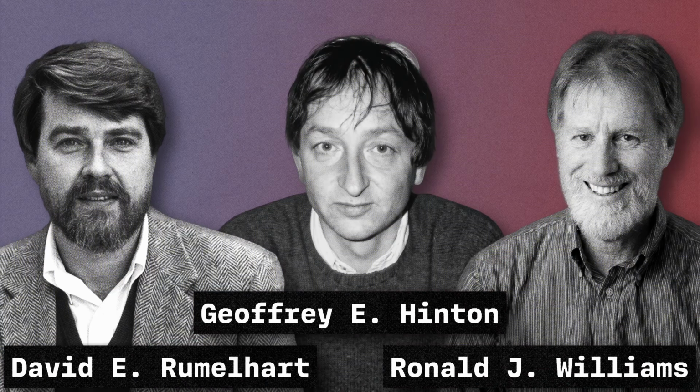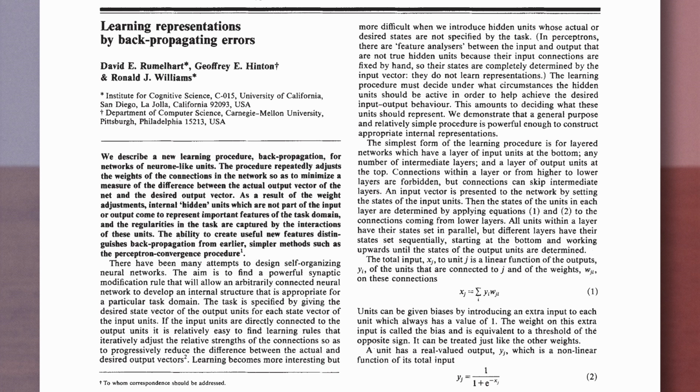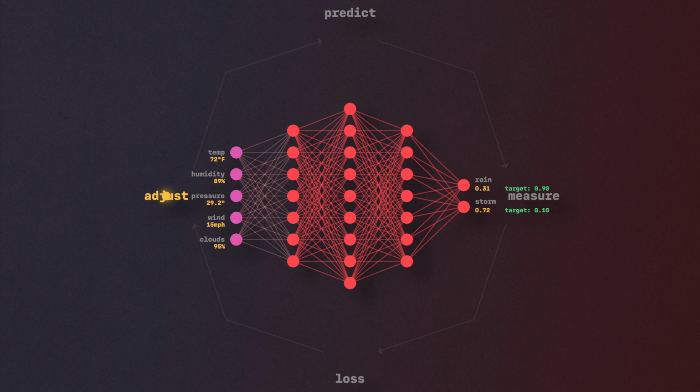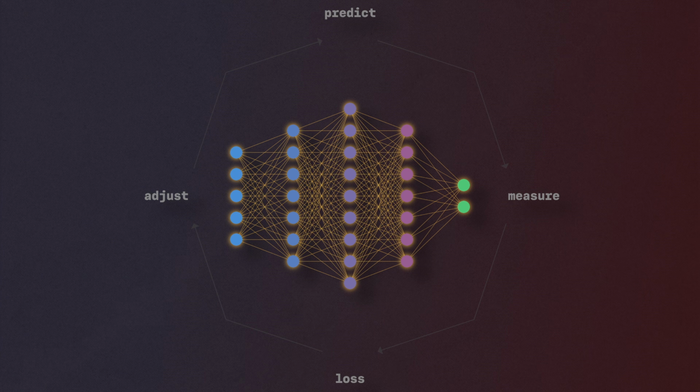And that breakthrough came in 1986. David Rumelhart, Geoffrey Hinton, and Ronald Williams published a paper in Nature describing backpropagation, which is a method for training multi-layer networks. Essentially, you make a prediction, measure how wrong it is, and then propagate the error signal backward through every layer, adjusting each weight to make the prediction slightly less wrong. And then you repeat this billions of times. Now, every neural network you interact with today, whether it's Claude or ChatGPT or Gemini, is trained with some variant of this backpropagation algorithm. And so, let me show you the code, and I'm going to use the exact same problem that killed the perceptron, exclusive OR.